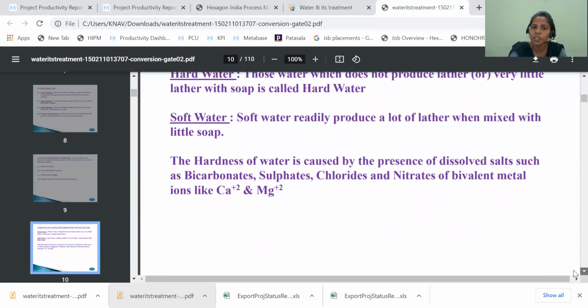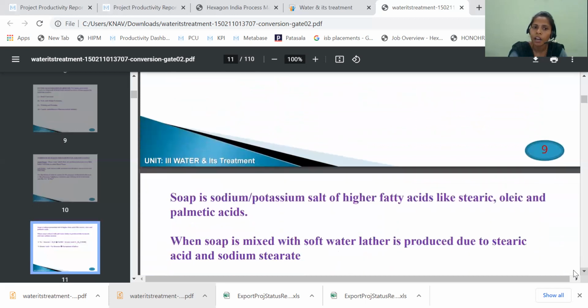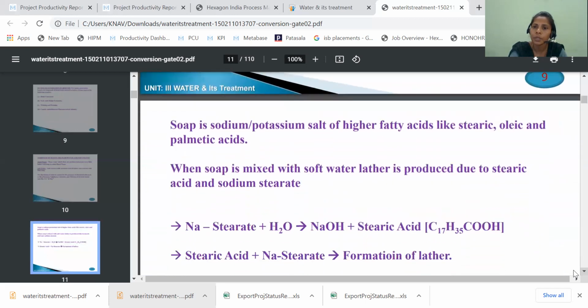So what is soft water? The water which gives more lather with soap. Hard water means the water which gives less lather with soap. What is soap here? Soap is nothing but one of the salts of fatty acids.